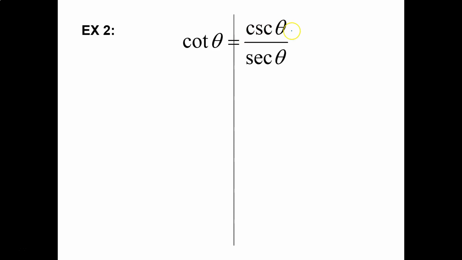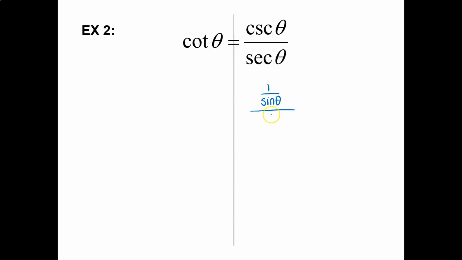All right. Let's work on this right-hand side first, because it's a fraction. I have cosecants and secants. I think it's probably going to help us here to change this to sines and cosines. Okay? So if I change this to sine and cosine, cosecant is 1 over sine theta.